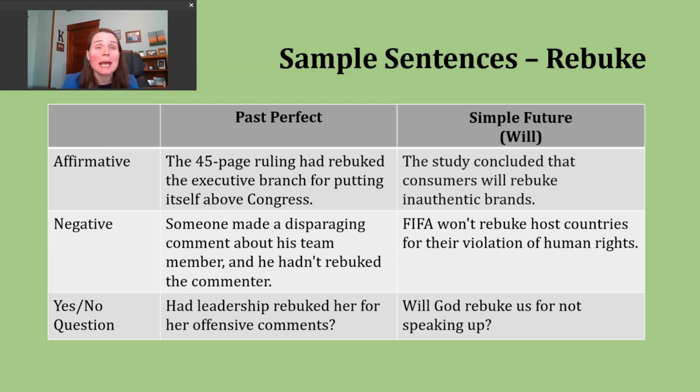Finally, let's look at making a yes or no question in the past perfect. To do this, start with had, then we'll have our subject, and then the participle form of the verb. Here's another example. Had leadership rebuked her for her offensive comments?